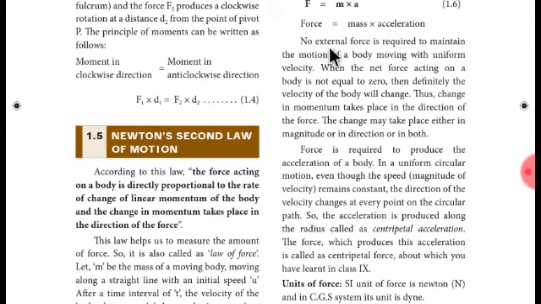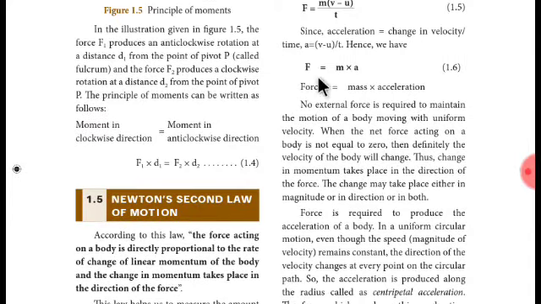It is also written here that no external force is required to maintain the motion of a body moving with uniform velocity. So if a body is moving at uniform velocity, then the net force acting on the body is zero. If there is any change in velocity, there is acceleration, and if there is acceleration, then there is force acting, because the force formula is mass into acceleration. The momentum formula is mass into velocity.